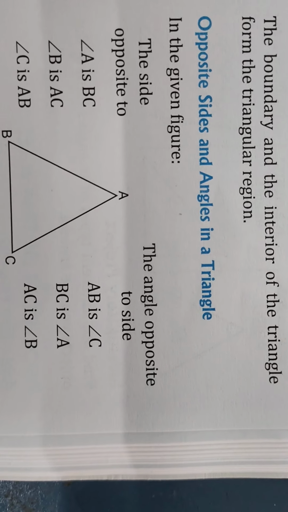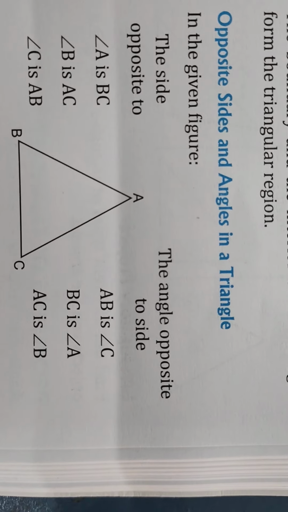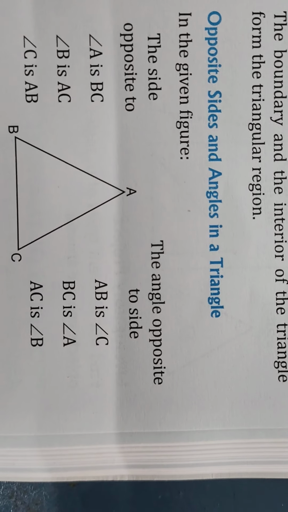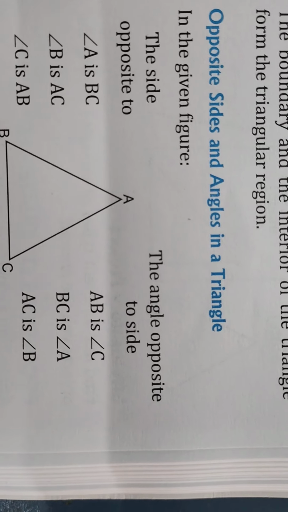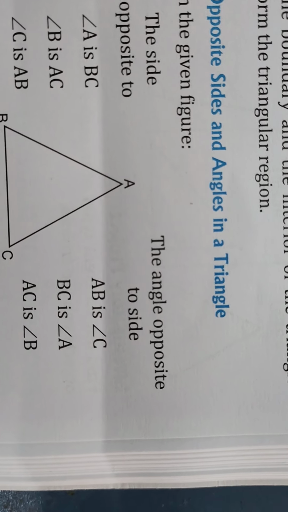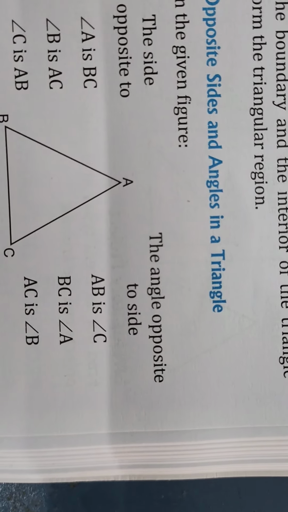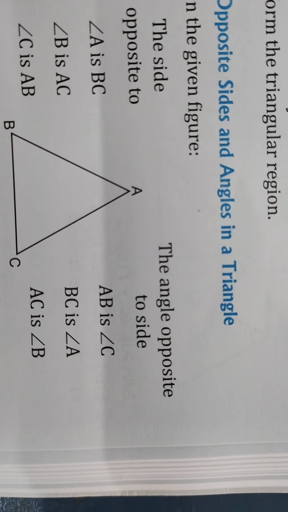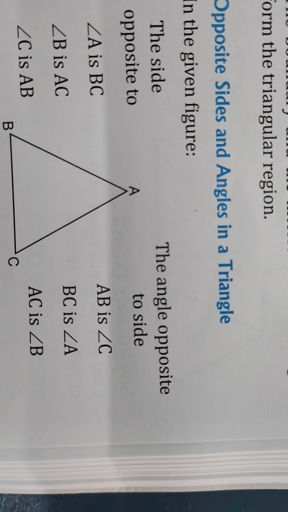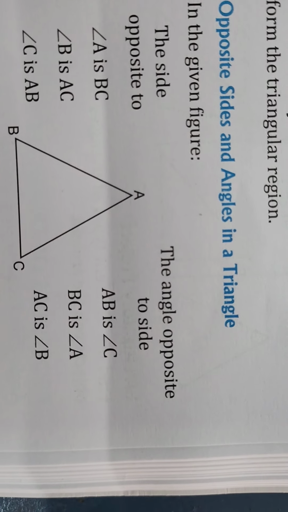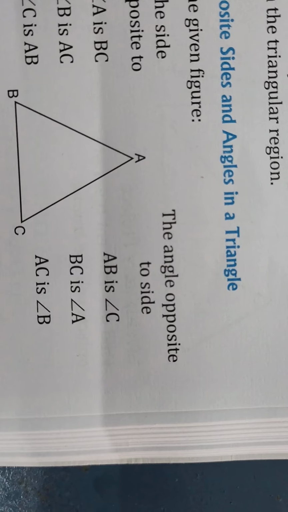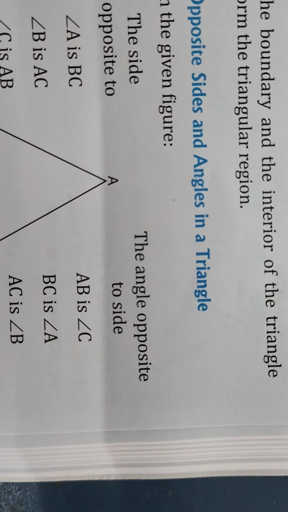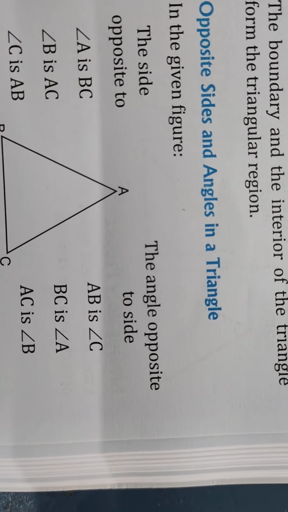Now, opposite sides and angles of a triangle. In the given figure, the side opposite to angle A is BC, the side opposite to angle B is AC, the side opposite to angle C is AB. Similarly, the angle opposite to side AB is angle C, the angle opposite to BC is angle A, and the angle opposite to AC is angle B. Like this we can identify the sides and angles which are opposite to each other.